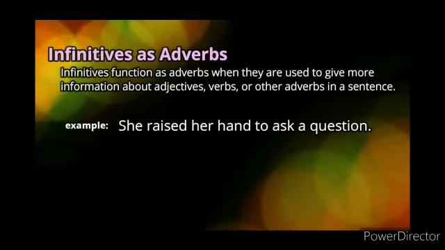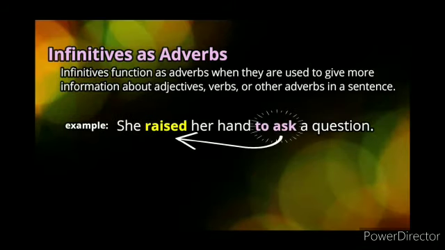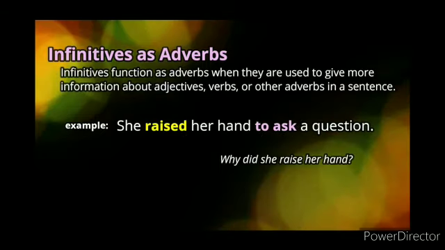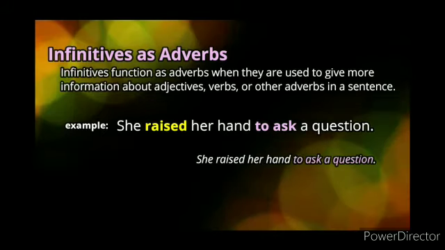She raised her hand to ask a question. In this sentence, the infinitive "to ask" is modifying the verb "raised" and it's giving us more information about the verb. Why did she raise her hand? She raised her hand to ask a question. So I think this is a pretty good example to explain how we can use an infinitive as an adverb.